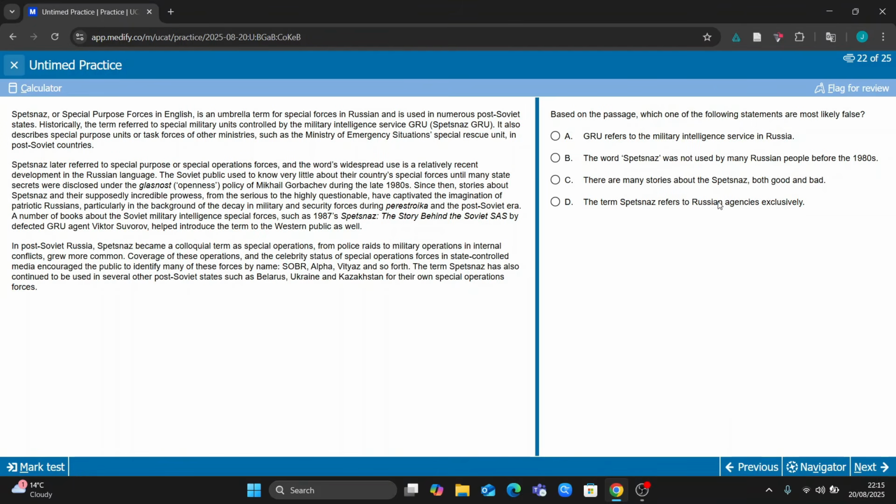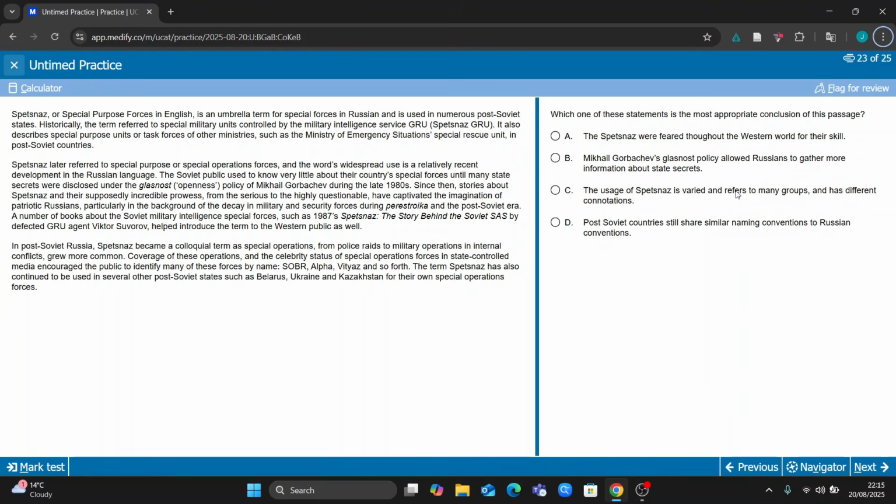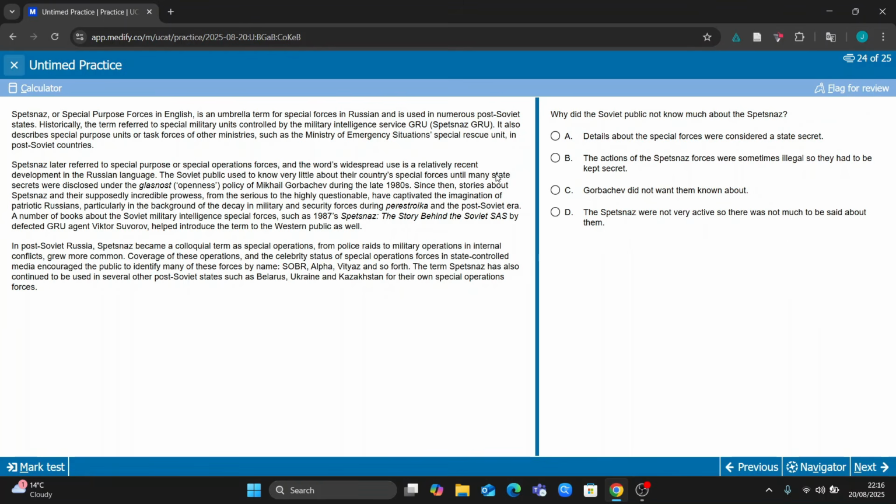Okay, which statement is most likely to be false? I would skip this one. Appropriate conclusion, especially a question like this. There's no need to be able to do a question like this right now. Come back to it. So why did the Soviets not know much more about the Spetsnaz? Details that they don't want to know about them. Okay, so then it will perhaps be said here somewhere. Used to know very little about the country until many state secrets were disclosed under the glasnost policy. Stories about them have captivated the imagination. So details are considered a state secret, I guess. Yeah. So we can identify the answer there.